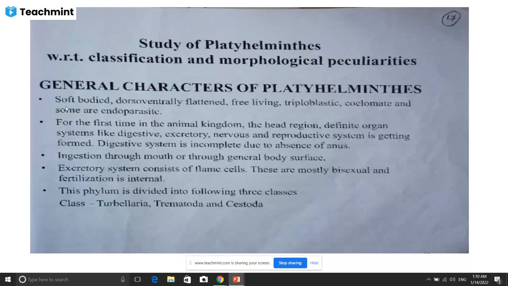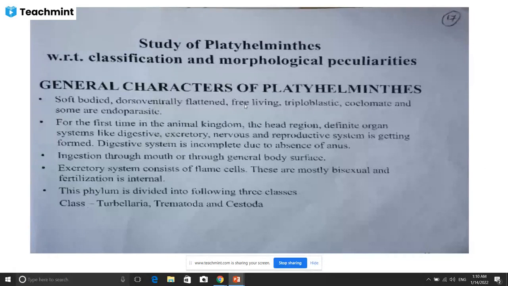First general characteristic, that is the soft-bodied, dorso-ventrally flattened, free-living, triploblastic, coelomate, and some are the endoparasitic. So you know the endoparasitic, that means they are living in the body of host animal. It may be man or other type of the animal like cattle, like a pig, etc.